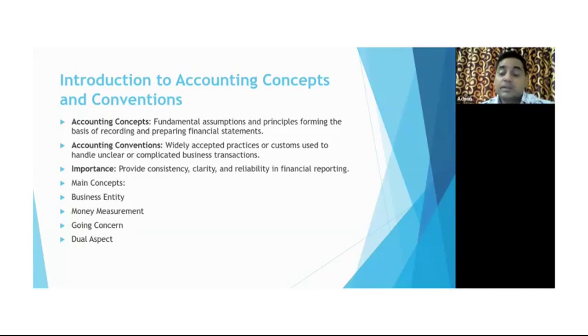Next one is going concern. Going concern is based upon consistency, and business is for the long term, right? There should not be any deadline, correct? Because it's not a project. So going concern is nothing but for a specific group or business, it is an ongoing process. So we are doing the accounting in such a way that it is on an ongoing basis.